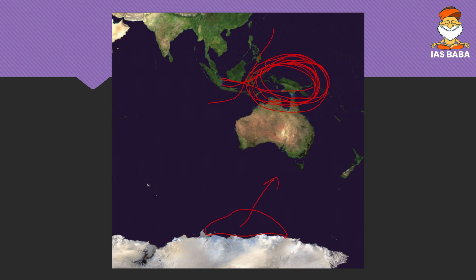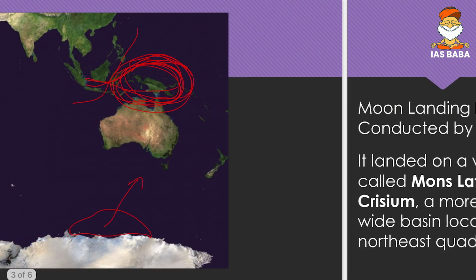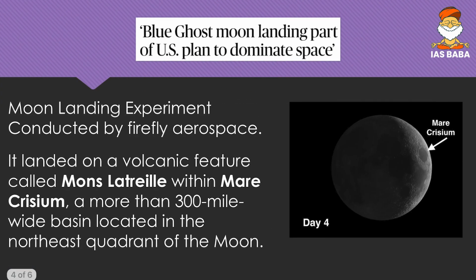So this might come in UPSC. When a geographical element comes in the newspaper, most probably it will appear directly in the question paper as well. Yes, we will analyze like this.